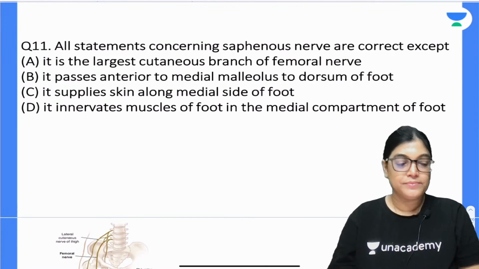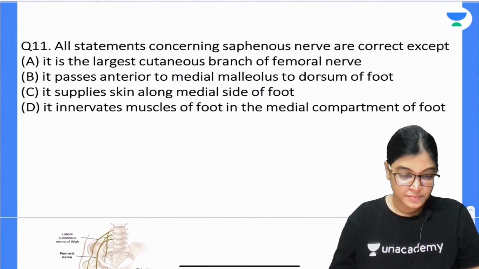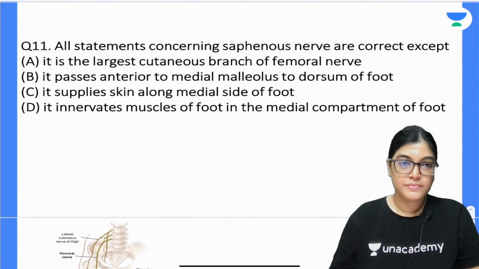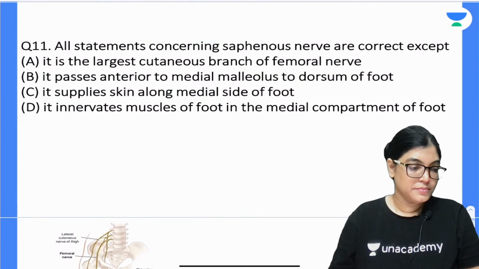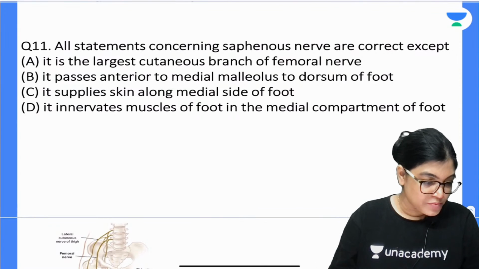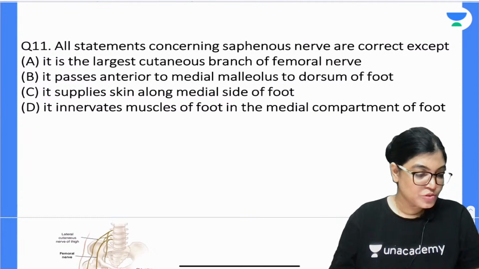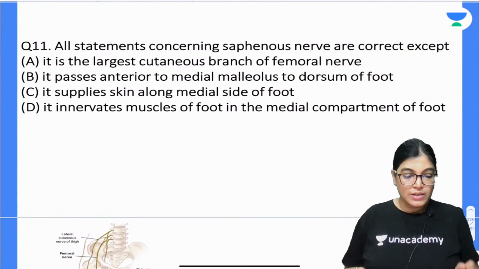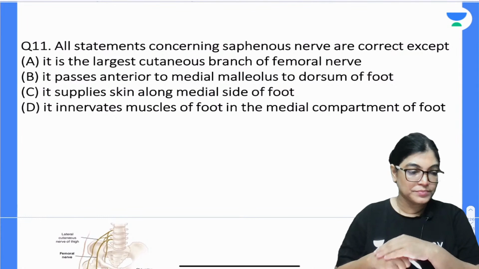Question number 11. So I got an answer from J. Nandal. J. Nandal has given the answer and he is telling it's D is the answer. Okay, what about others?